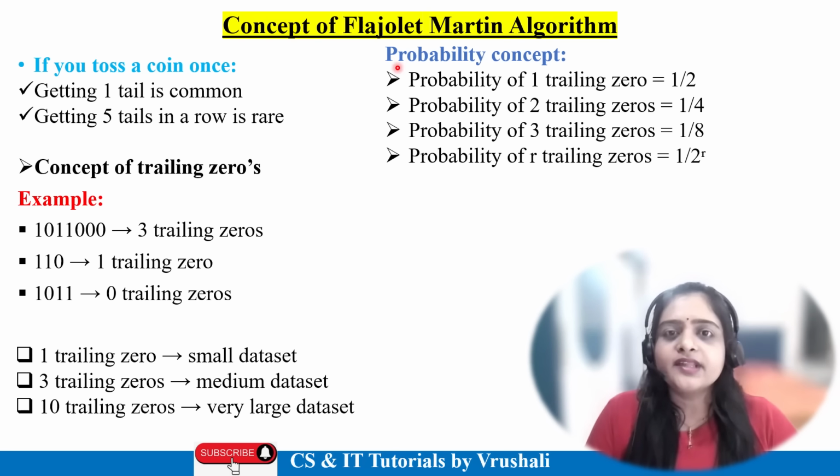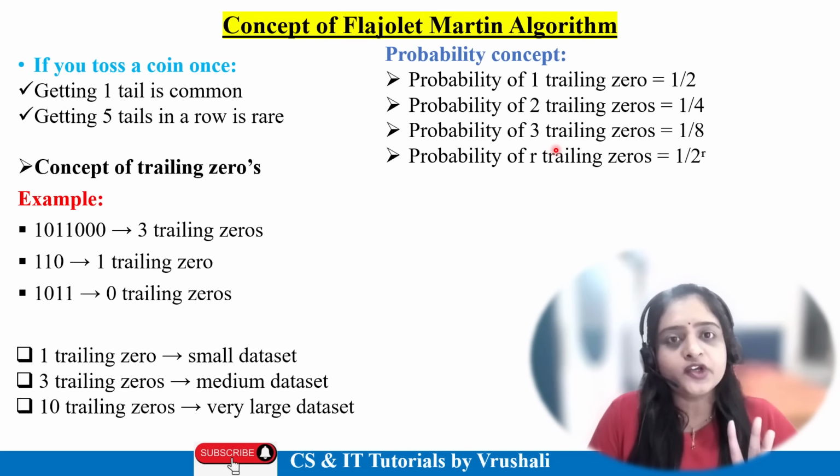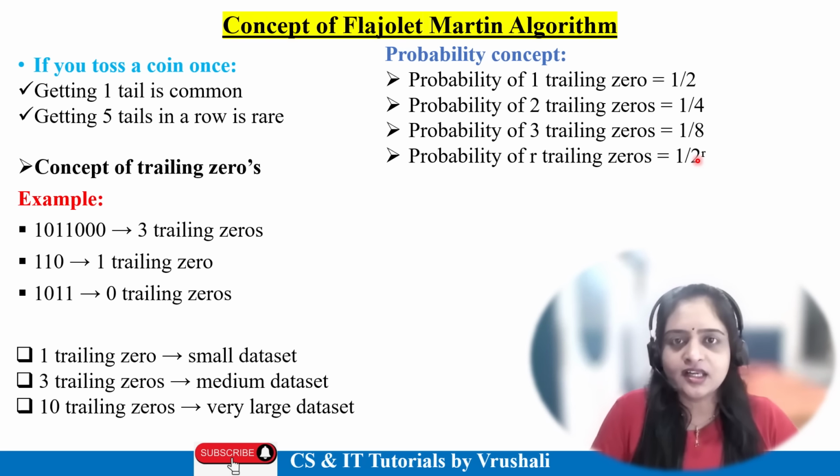Now next thing, this is the probability concept of trailing zeros as per the big data rule. Suppose the probability of one trailing 0 is 1 by 2, that is almost 50%. It means there is a 50% chance that only one trailing 0 is there. That is a unique element. Probability of 2 trailing zeros is 1 by 4. Probability of 3 trailing zeros is 1 by 8. In this way you can calculate the probability of any r trailing zeros, and the formula is 2 to the power r. So r means how many zeros, how many distinct elements have been generated in your algorithm.